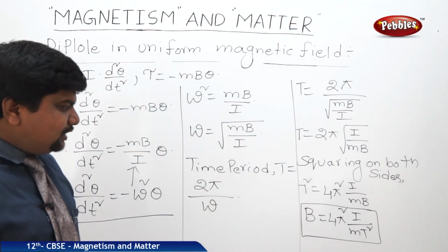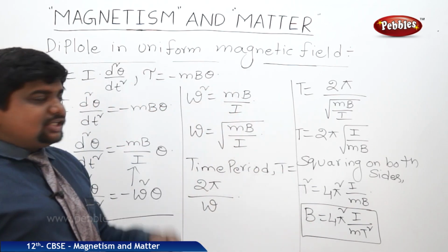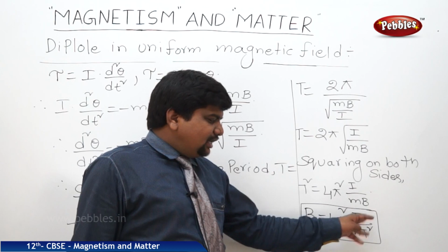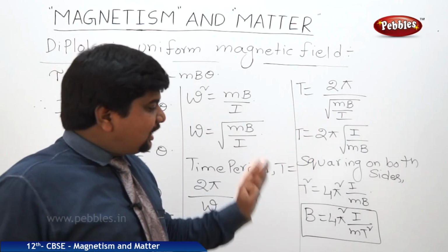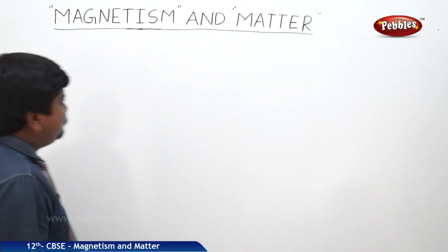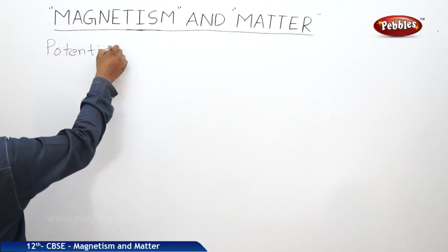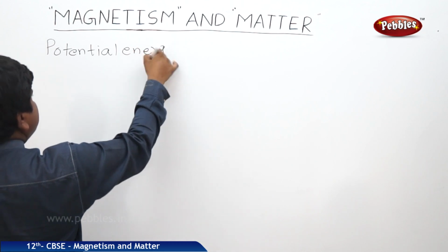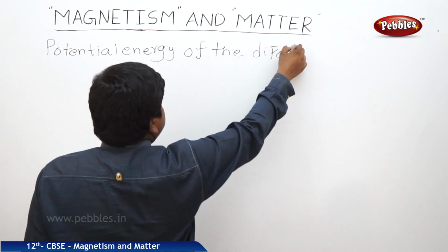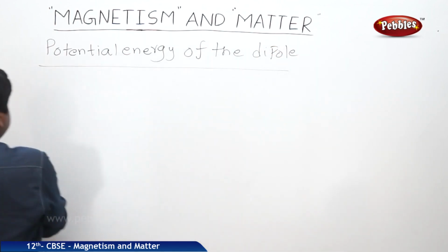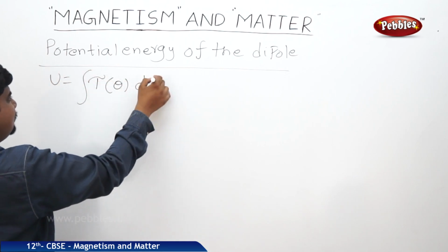This point is very, very important. This is the expression for the magnetic field strength with respect to this dipole. It is B equal to 4 pi square into I by M T square. Now the potential energy of the magnetic dipole, the symbol is U, is the integral of tau of theta d theta.